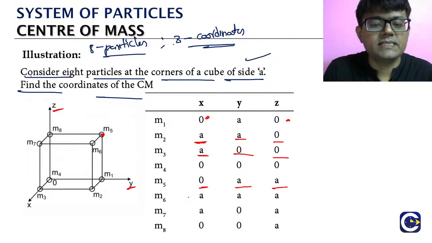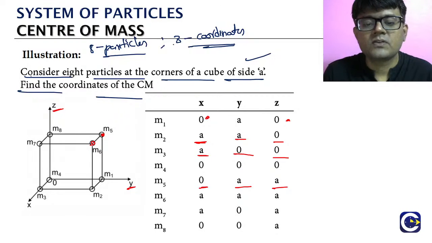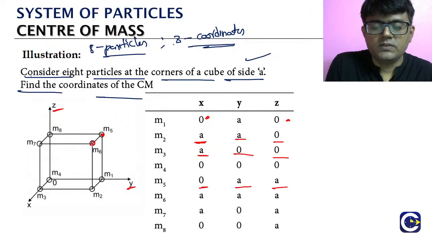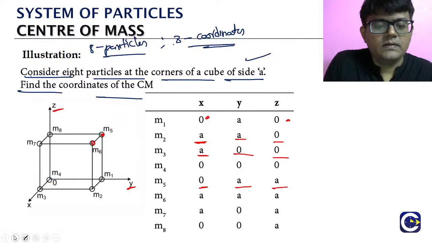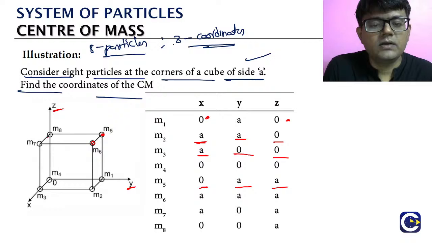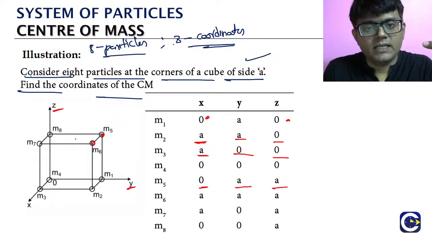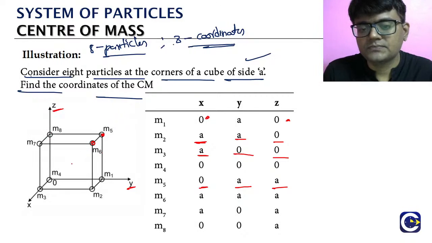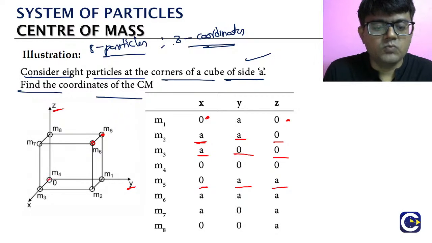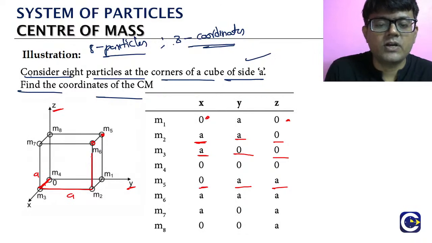Look at m6. Where is m6? To reach it, we have to move a along the x axis, a along the y axis, and a along the z axis.